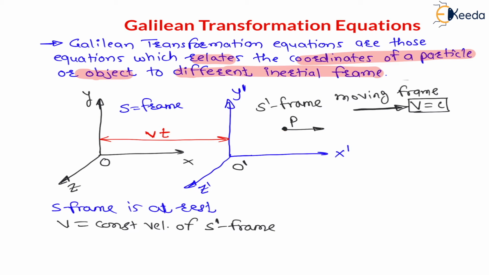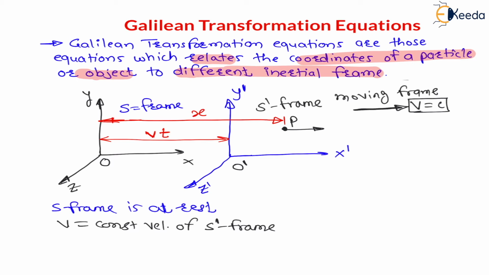Is at this point P. Initially the particle started from the 0, and after time it went here. Now with respect to first frame, that is S frame, the displacement of particle is x, because it is x direction displacement. With respect to first frame, stationary frame, the displacement of particle is x.